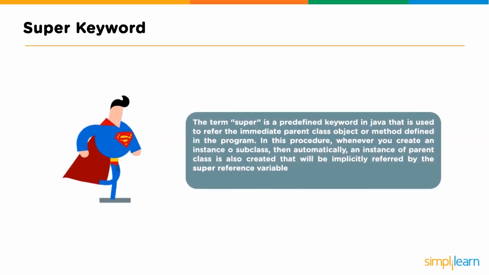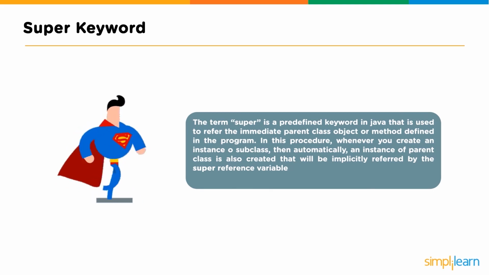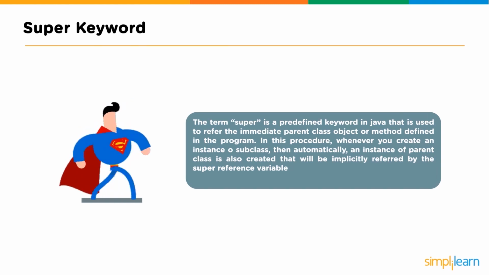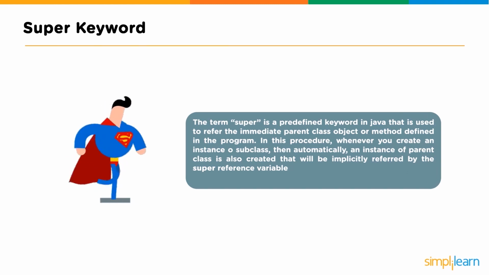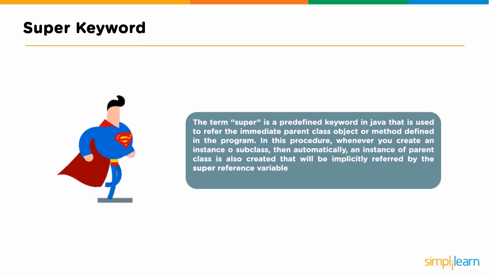For runtime polymorphism, we need to go ahead and introduce the super keyword. Now, from inheritance, you should remember that we looked at super before, but we're going to use it slightly differently. It's kind of doing the same thing as when we did the inheritance, but we're doing what they call an override during runtime. So the term super is a predefined keyword in Java that is used to refer to the immediate parent class object or method defined in the program. Whenever you create an instance of a subclass, automatically an instance of the parent class is also created that will be implicitly referred to by the super reference variable.